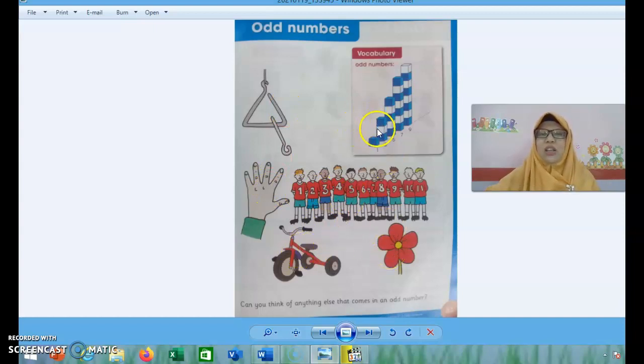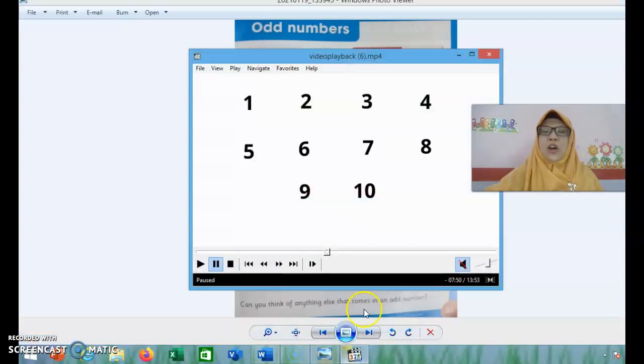Okay, look at this. There are some cubes there. 1, 3, 5, 7, 9. They are odd numbers. Ya. Jadi selain even numbers, ya, itu adalah odd numbers. Bilangan ganjil. Bilangan yang tidak bisa dibagi 2. Okay, let's learn more about even numbers and odd numbers.